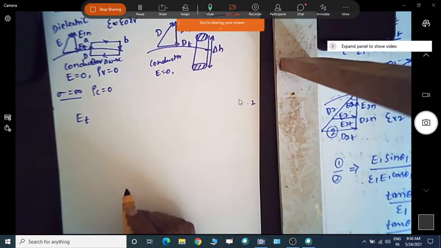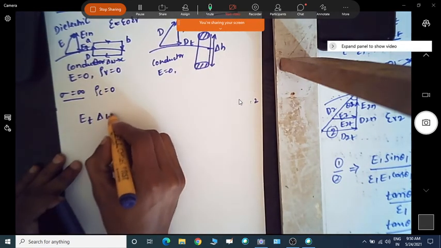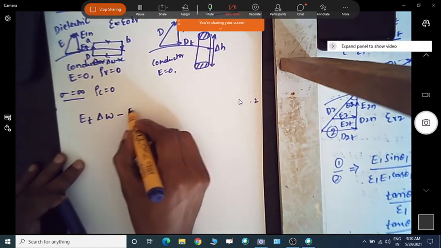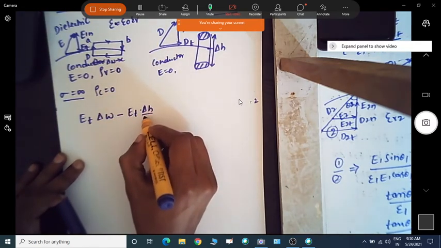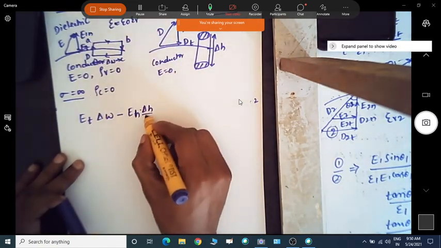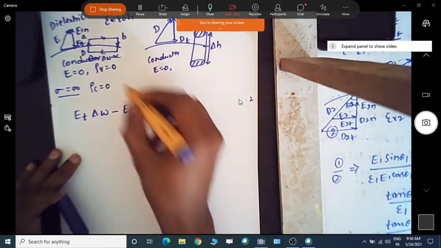So Et, if I apply this one, Et into del W, so minus Et into del H by 2, because En is there for this one, so again this will be 0 for the second case.